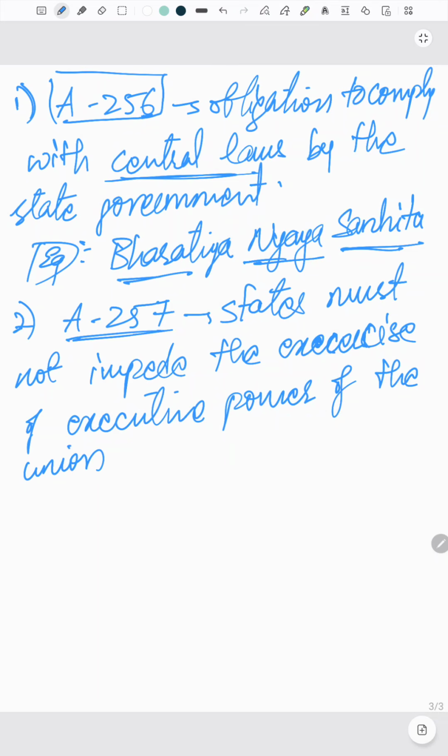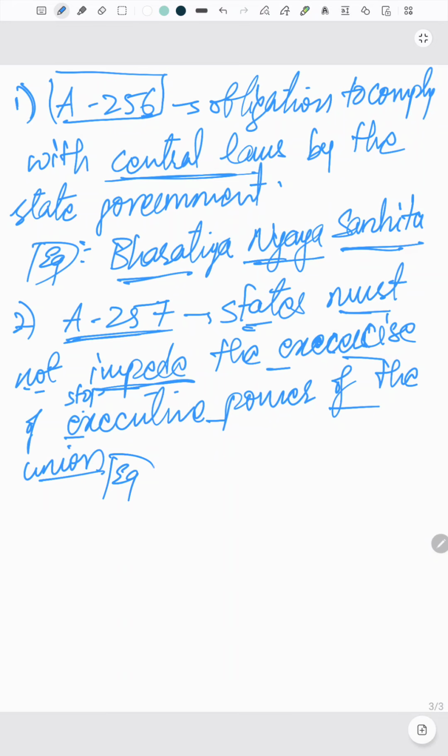So what does Article 257 say? States must not impede. What does the word impede mean? Impede means it should not stop. So the states must not stop the exercise of executive power of the union.